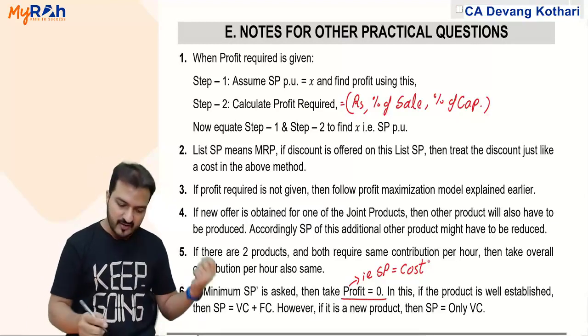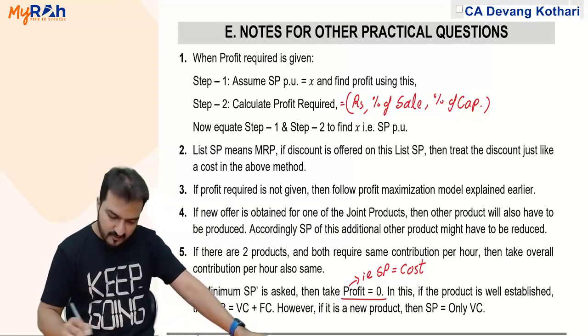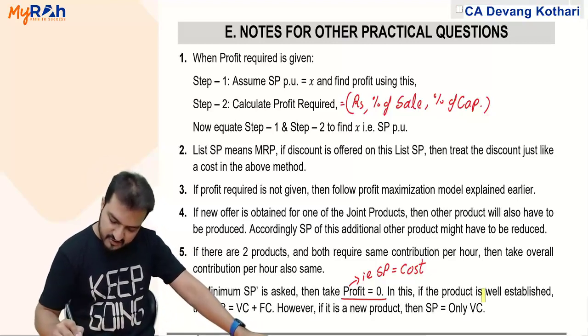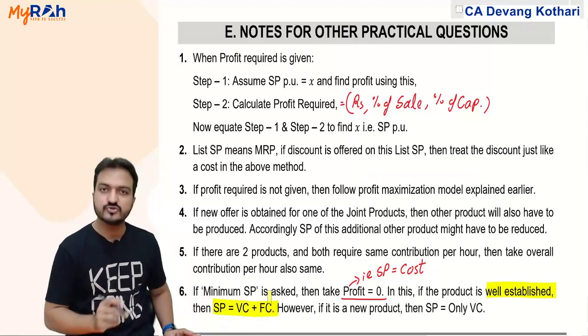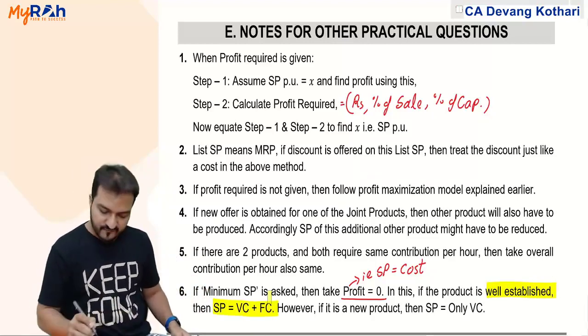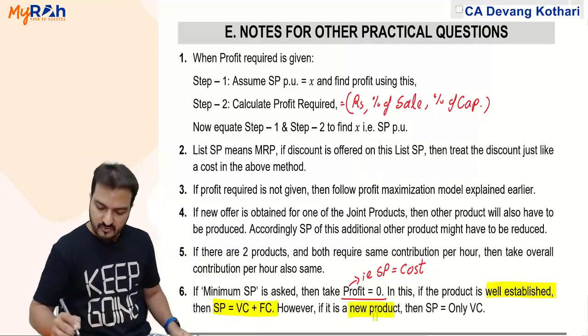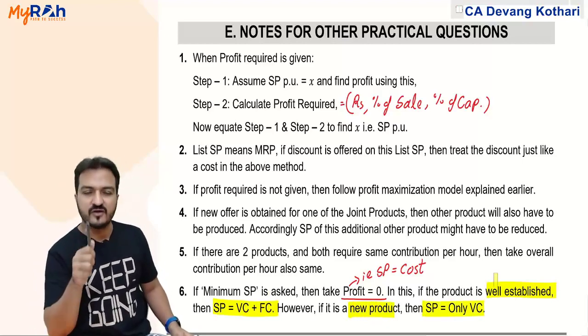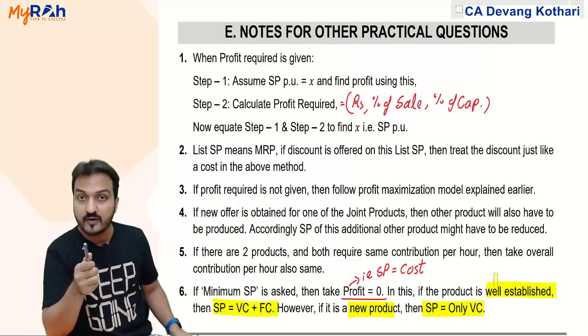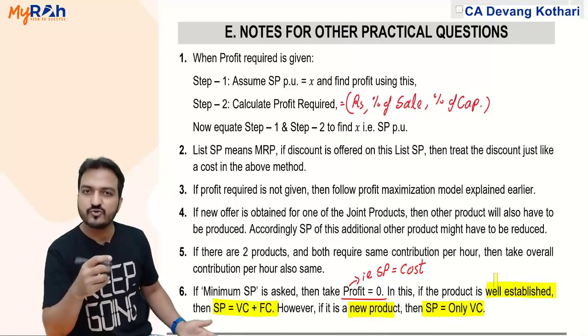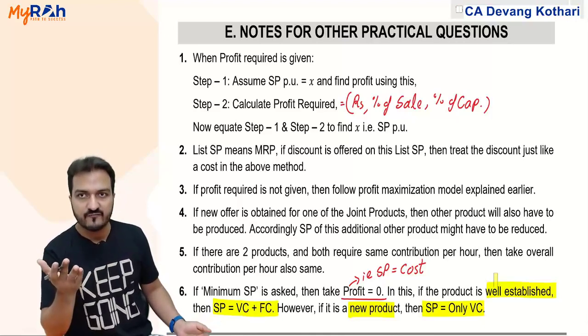Which cost? Well, again two situations. If the product is well established in the market, then selling price equals total cost. But if it is a new product, then selling price should be equal to only variable cost, because whether you launch the new product or not, fixed cost is going to remain the same. Fixed cost is not relevant.